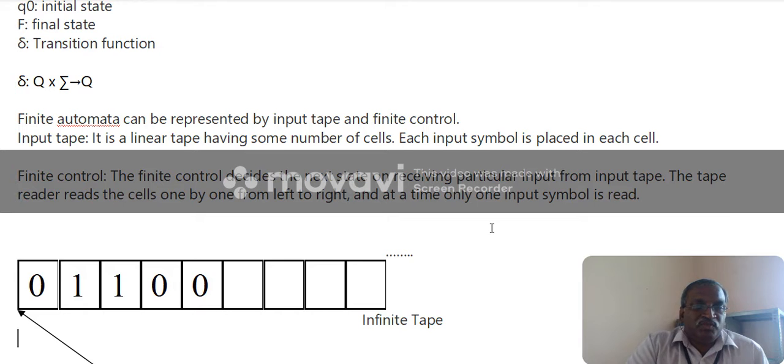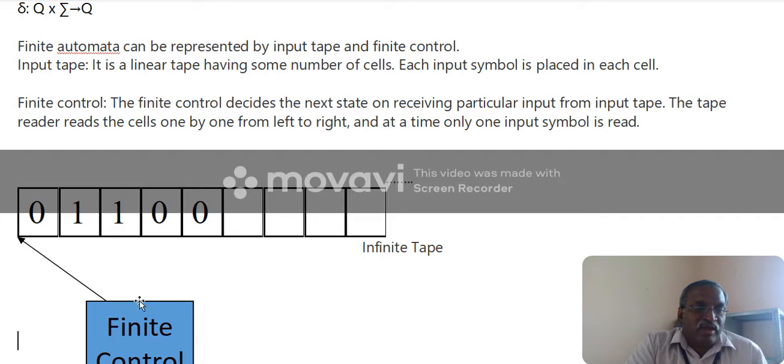The finite control is used to decide the next state after consuming the input. Suppose this state is q0. In state q0, after consuming input 0, it moves to q1. After consuming input 1, it moves to q3. In such a way it keeps moving continuously. The tape is infinite, but the control is finite.